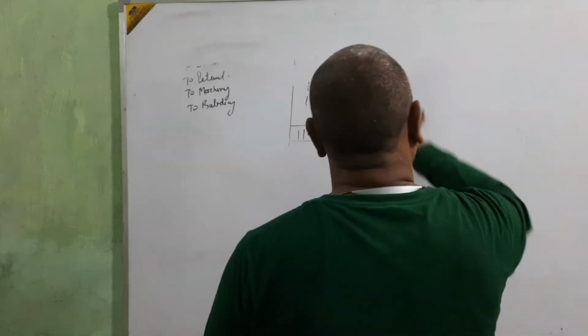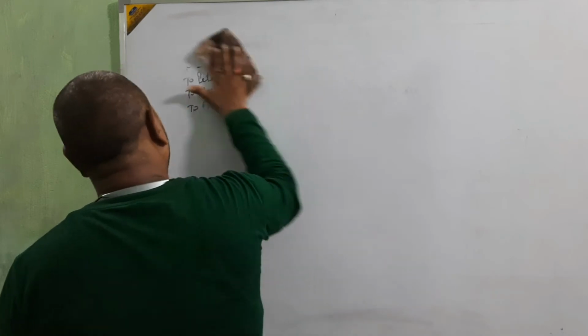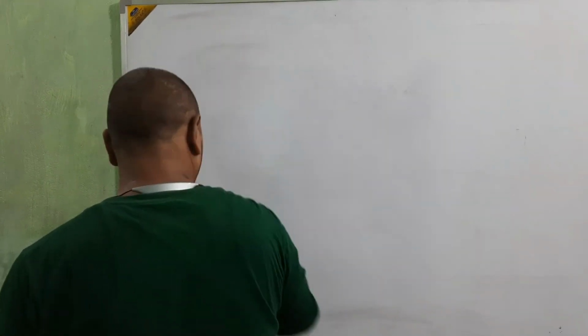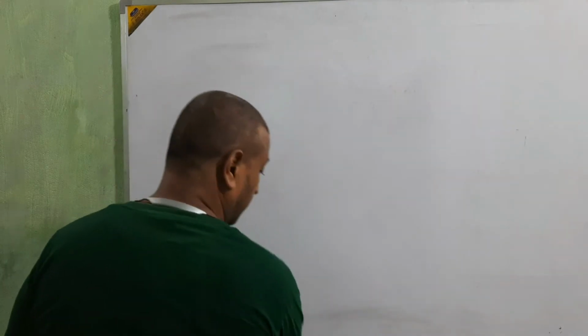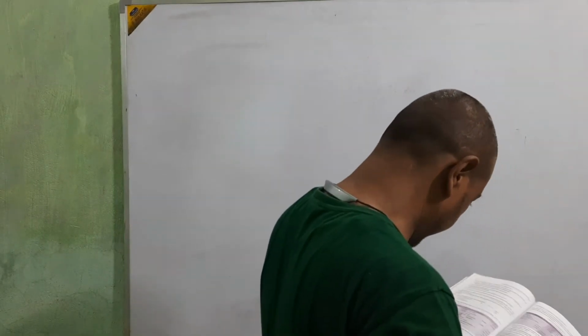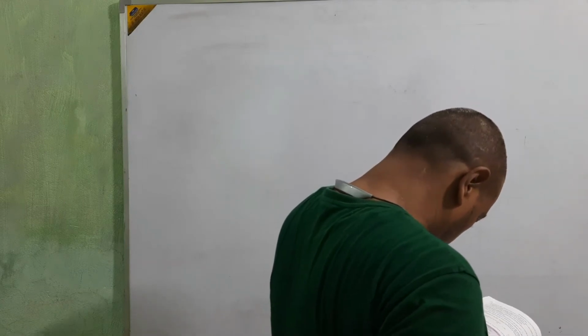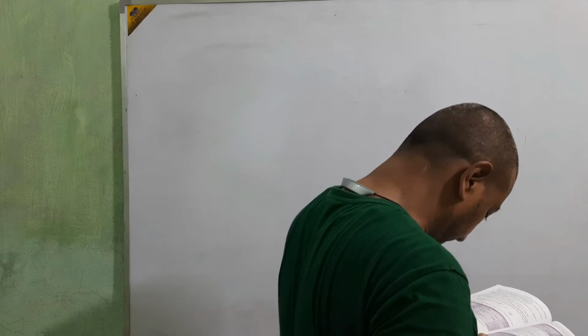Okay beta, but nothing is given for those things, so we are not going to utilize it. Now we are going for one more question. Okay, we are directly going for question number 36.